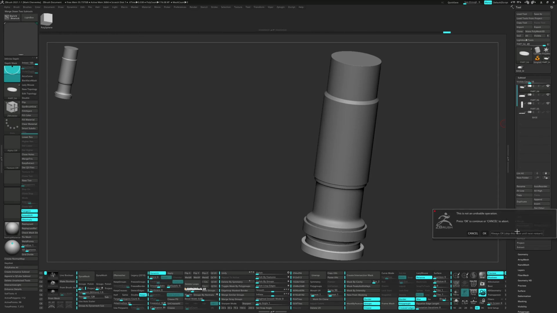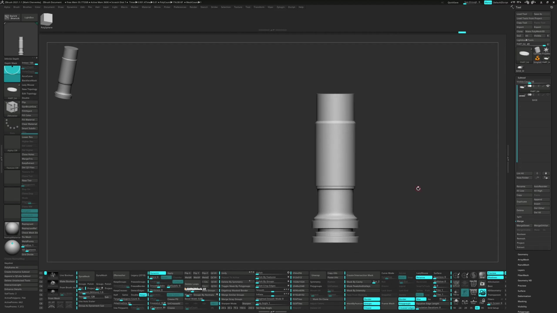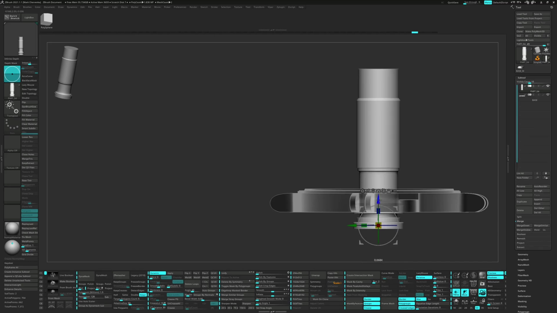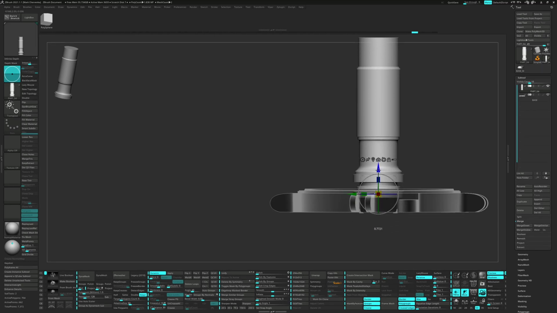Now we can merge down to 3 subtools and press Auto Groups. Auto Groups is located in the tool palette under the Polygroups subpalette. To finish it up, move and scale the model into place. Finding some good side shots of the rotor will help with the alignment.